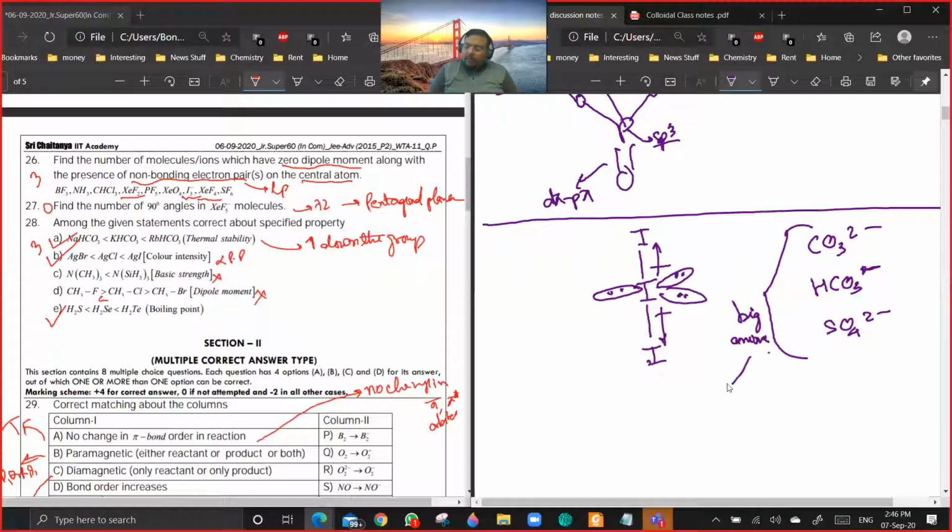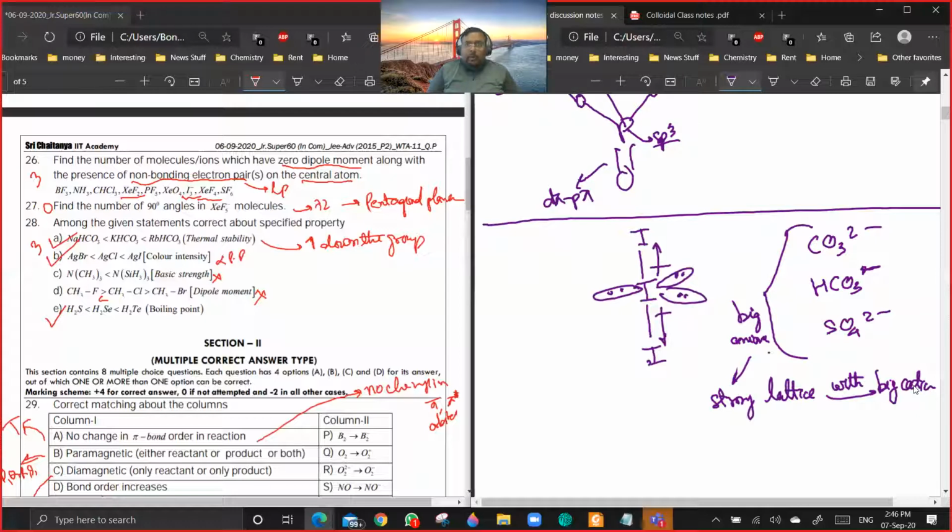The big anions will form a strong lattice with big cations. So as the cation size increases, the thermostability will be increasing. So in all cases, the thermostability for these anions will be increasing down the group.